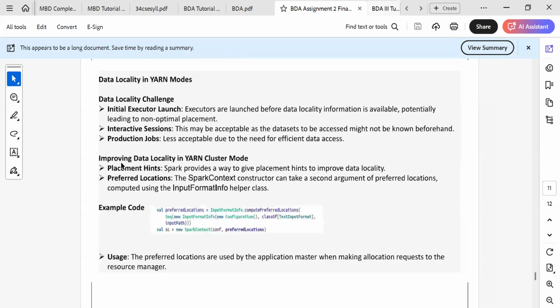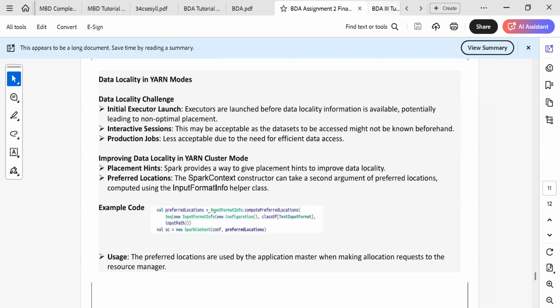Improving data locality in YARN cluster mode: placement hints. Spark provides a way to give placement hints to improve the data locality. Preferred location: the SparkContext constructor can take a second argument of a preferred location, computed using the InputFormatInfo helper class.